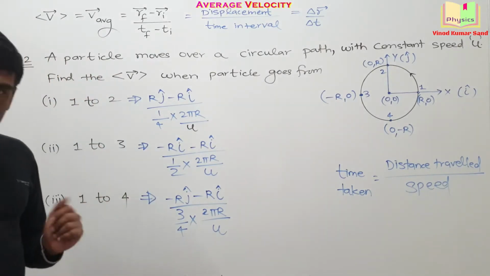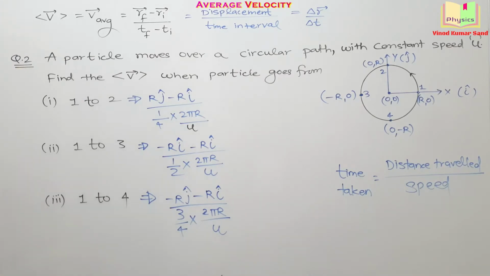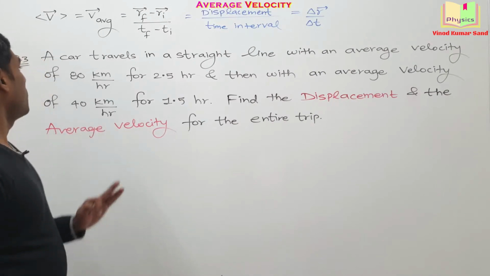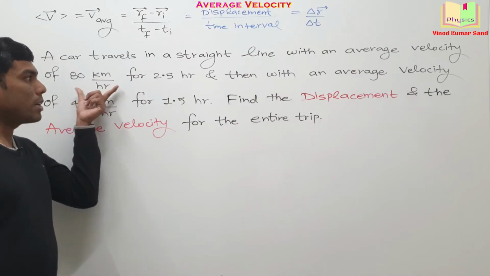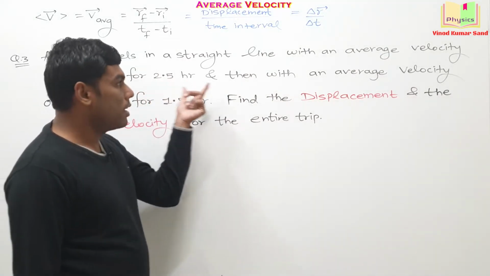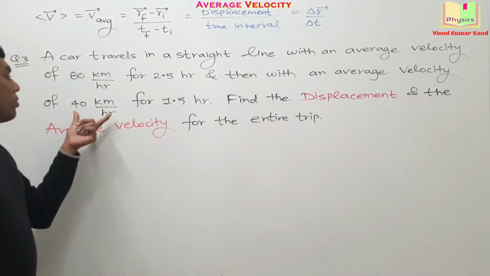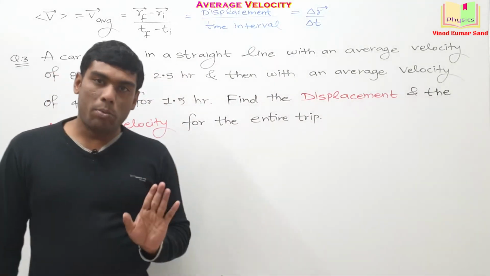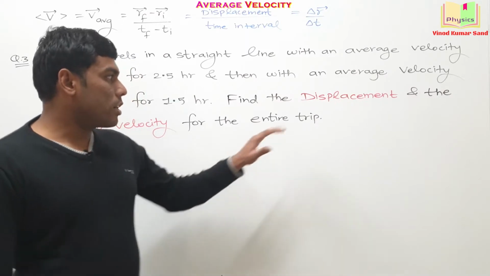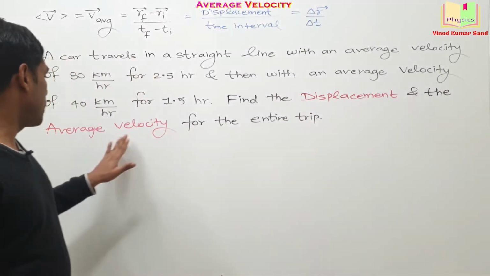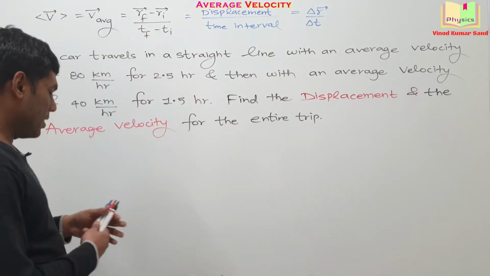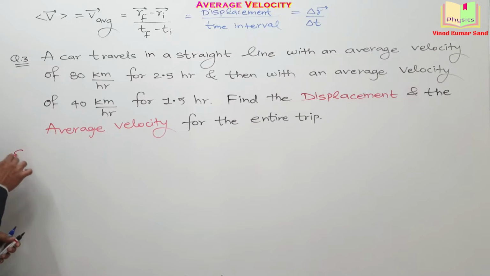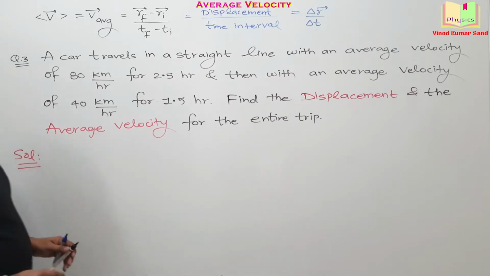Then we'll be taking up the third question. Here is the third question. A car is traveling in a straight line with an average velocity of 80 km per hour for the initial 2.5 hours, and then with an average velocity of 40 km per hour for 1.5 hours. For this entire journey, we need to find the displacement as well as the average velocity. It's a simple formula based question. You can compute it yourself also if you wish. I am doing the calculations here.